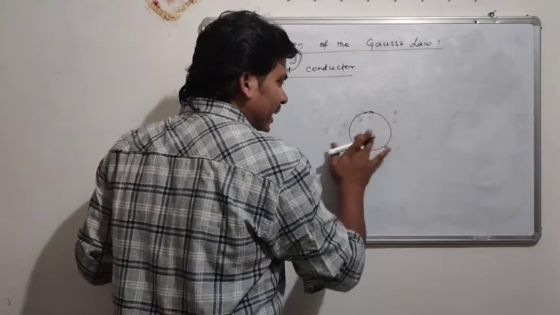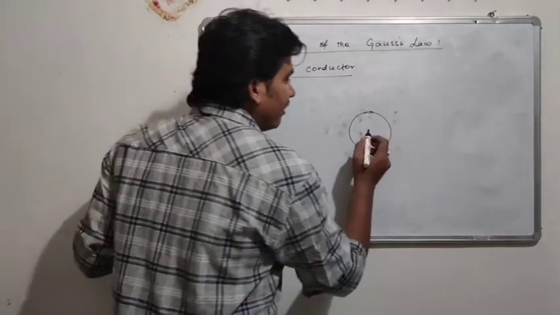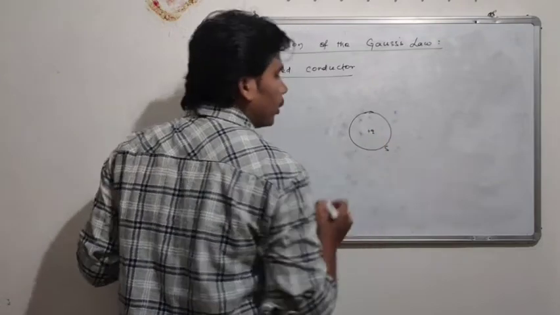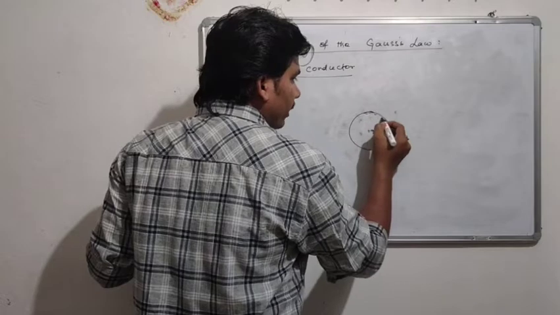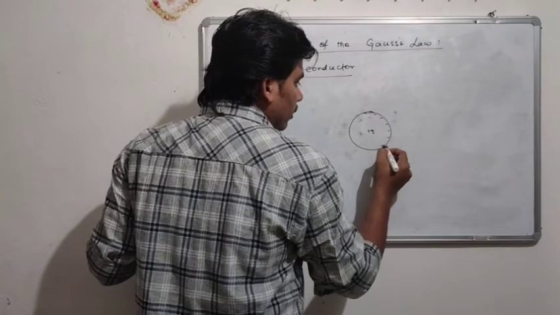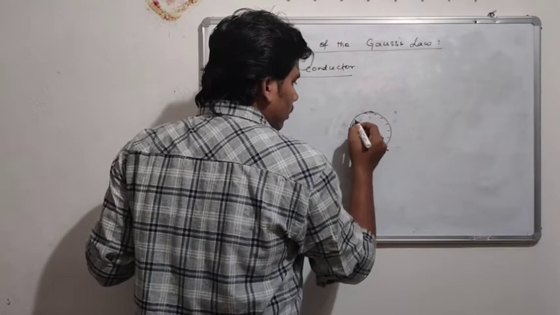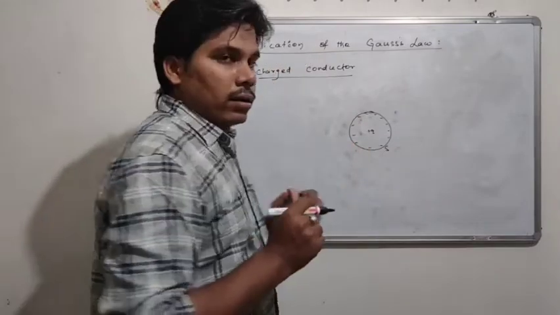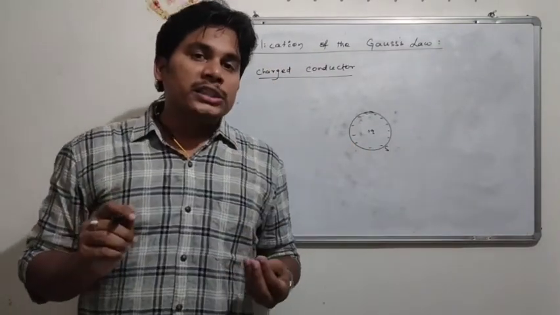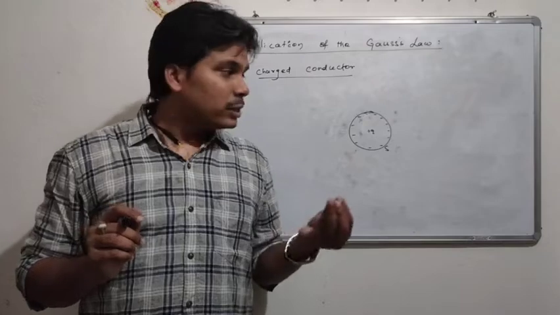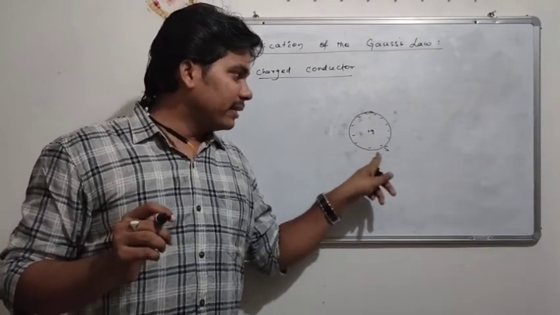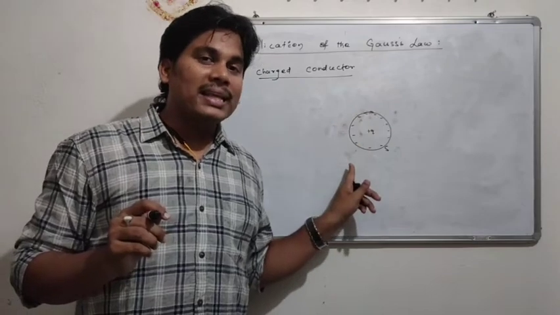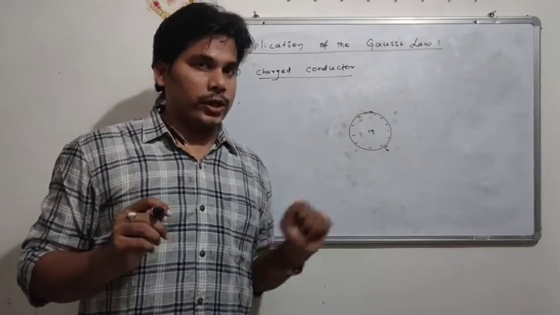But if there is a cavity inside the surface and we place a plus charge, plus Q, here, then surely negative charges will appear, since there is no net charge inside the surface. That means if we take a positive charge, then surely a negative charge will be placed on the surface of the conductor.